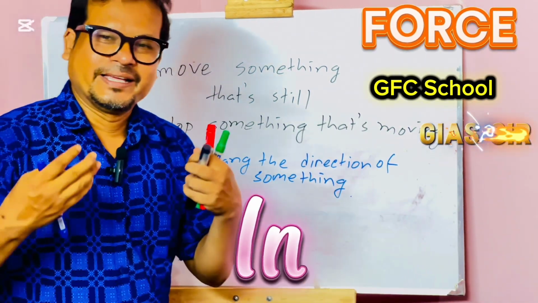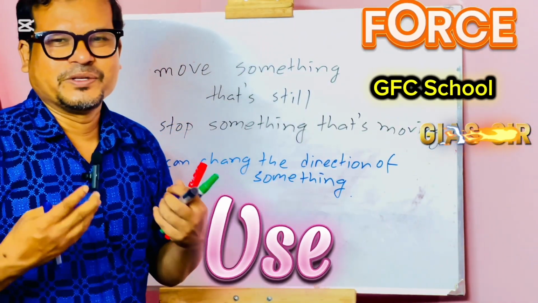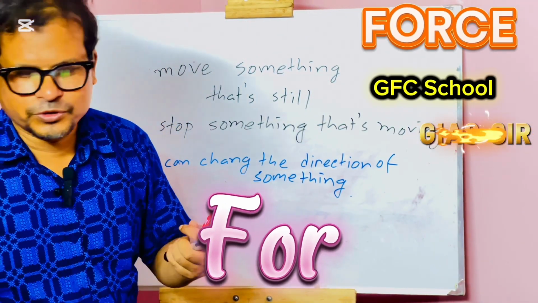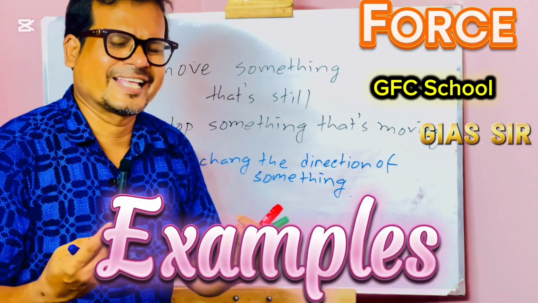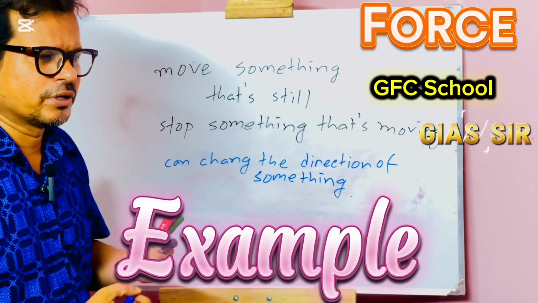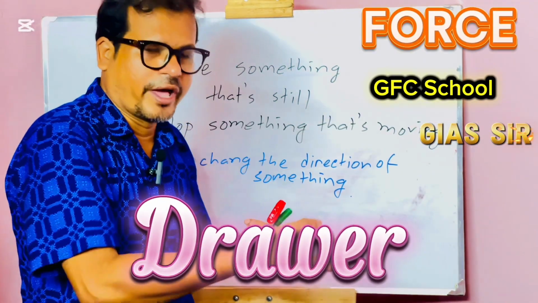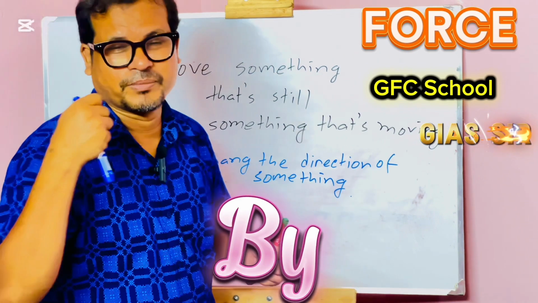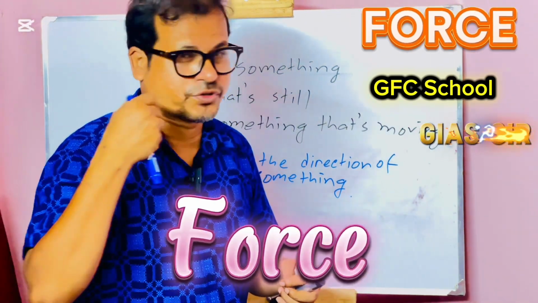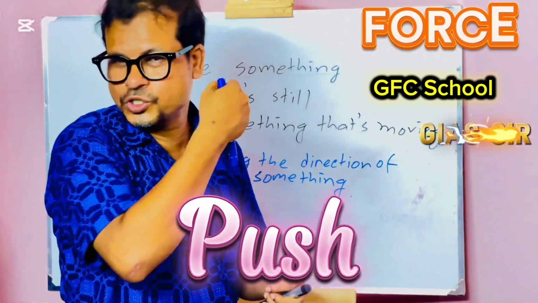In our daily life, we use force for doing a lot of work. I could give you a lot of examples. For example, you are drawing the drawer of your table, or you are brushing your teeth with a brush. This is also a force. Push, pull, push, pull.